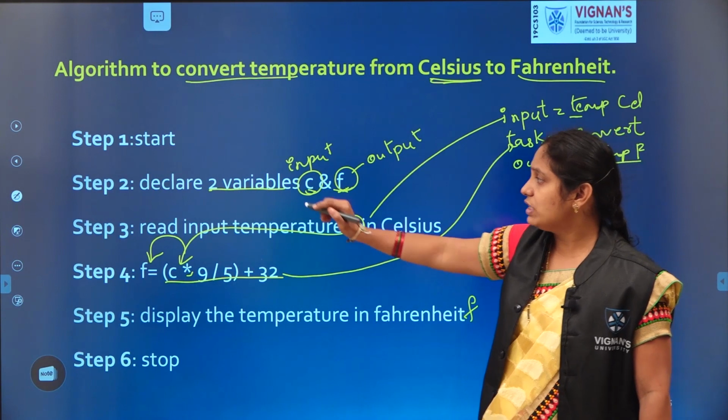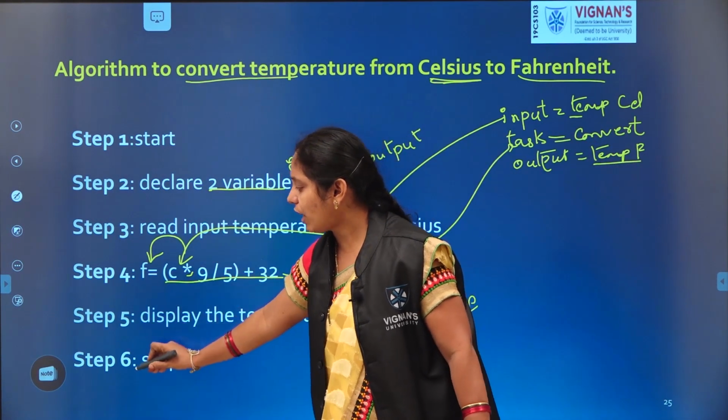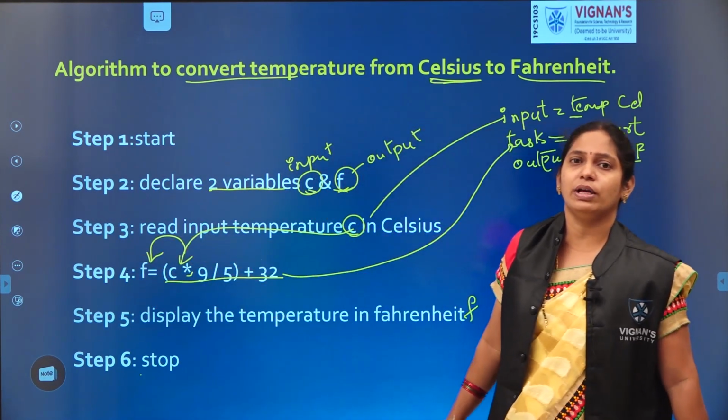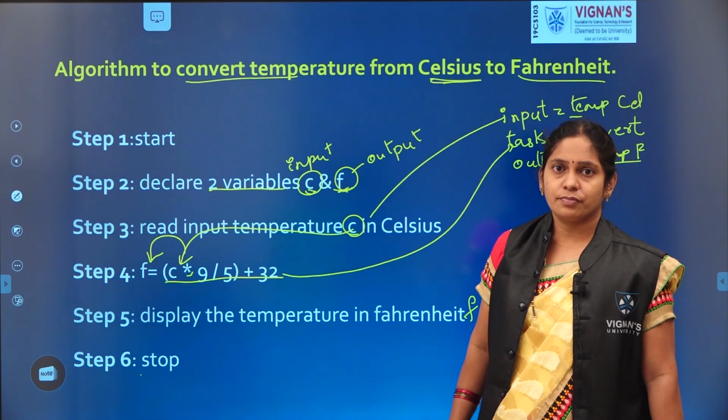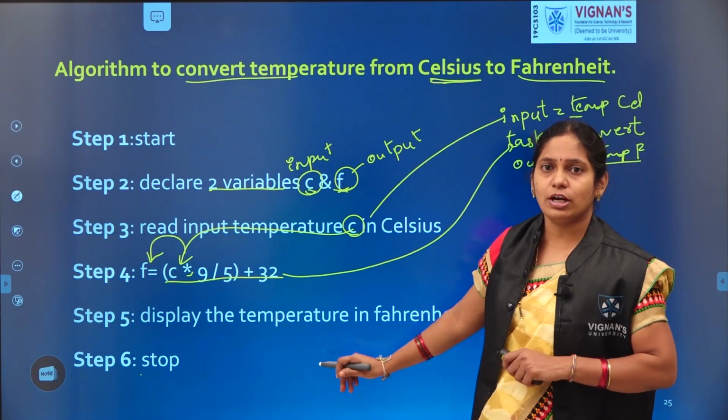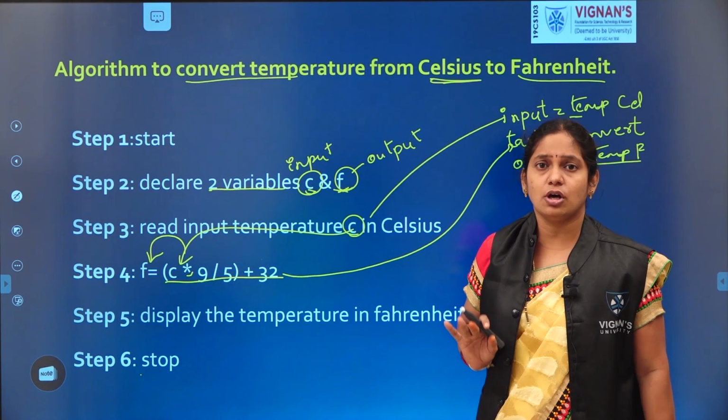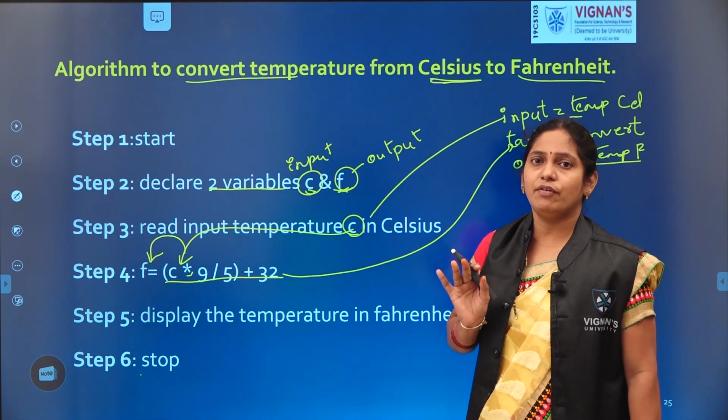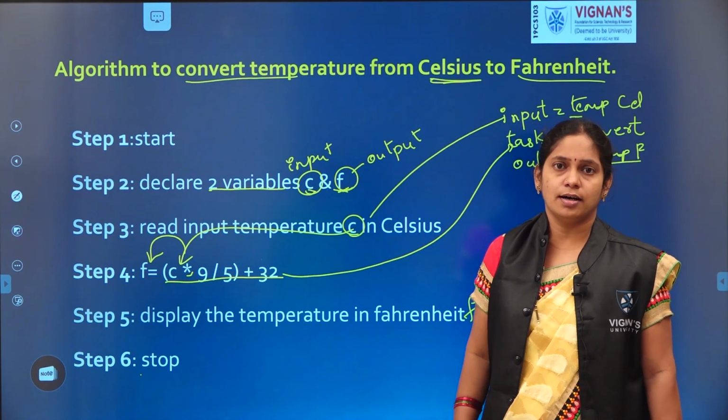The order we specified as 1, 2, 3, 4, 5, 6, the same order we followed to execute the task. So these types of algorithms are called sequential. The order we specified is the order it follows.